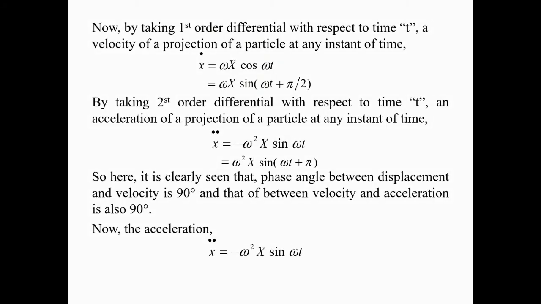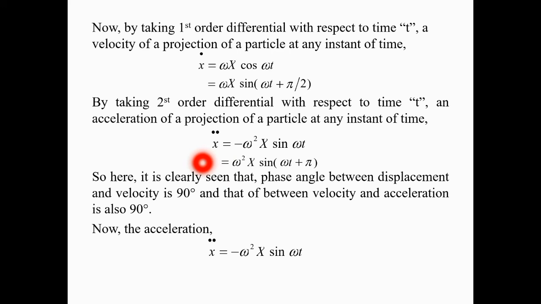Here the equation of velocity could also be represented like this: omega X sine of omega t plus pi by 2. So it is taken in the form of sine. Now by comparing this equation with the equation of displacement, we can see that in the sine term there is a phase angle. So from this equation we can see that the velocity vector is going to lead the displacement vector by pi by 2.